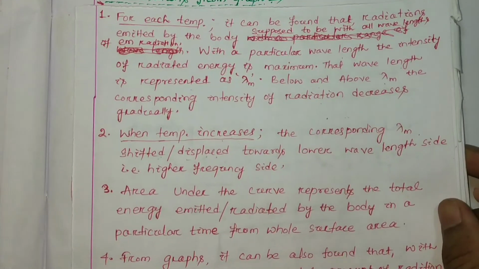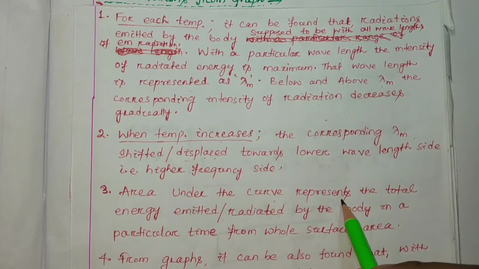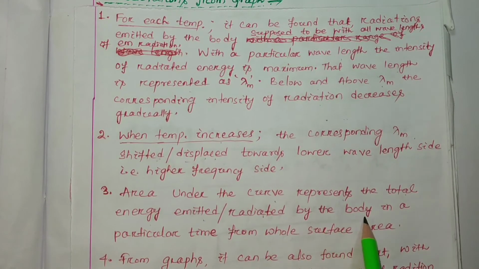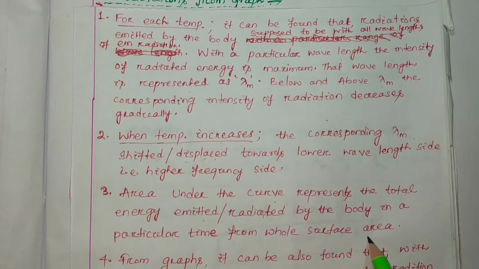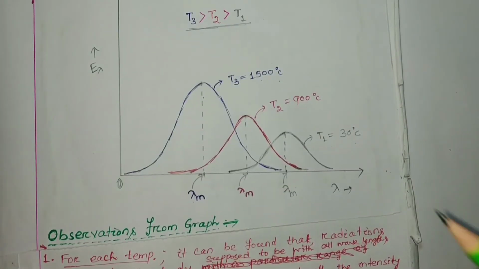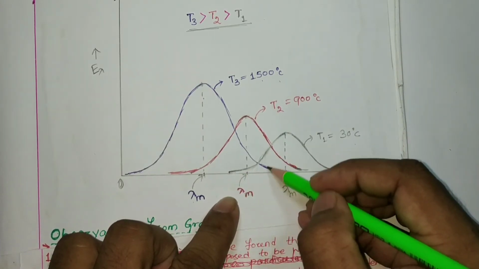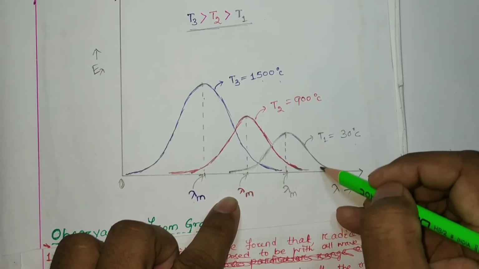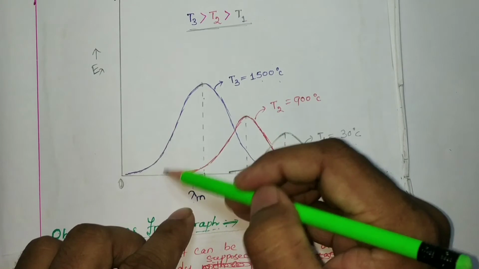And the third point is that the area under the curve represents the total energy emitted or radiated by the body in a particular time from the whole surface area. This is an important point. So the area under the curve at a particular temperature is your area. I'm moving aside here to explain. So this will be the area under this curve, this will be the area under this curve, and this will be the area under this curve.